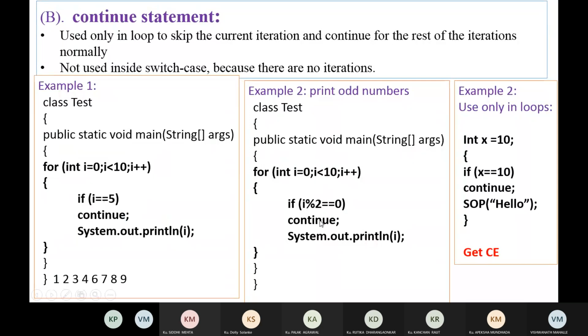Here, if the remainder is not equal to 0, then print the value of I. This is the logic. So the continue statement, we will see the program directly.